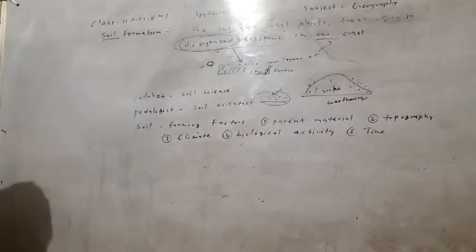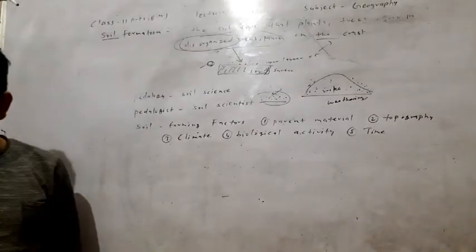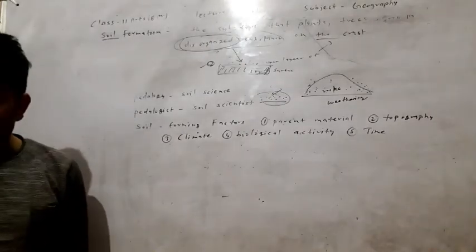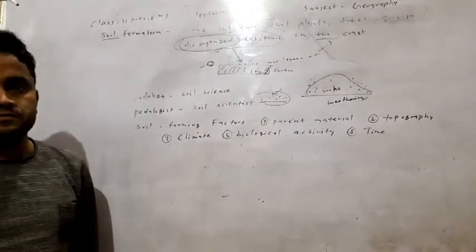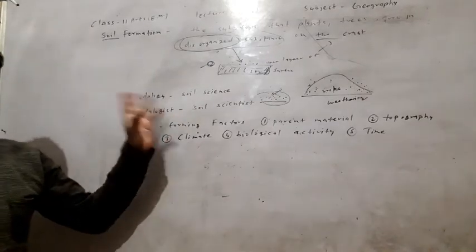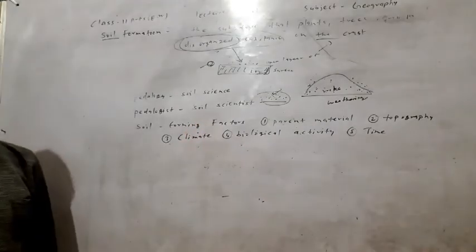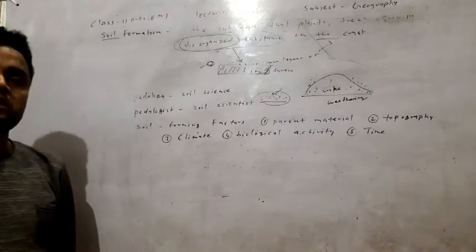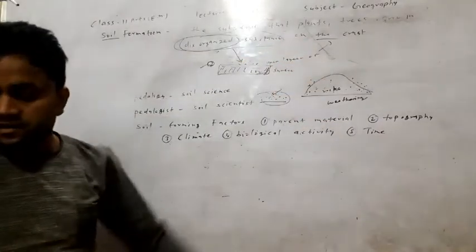Okay? Soil is a dynamic medium. It is not stable; it is a dynamic medium in which many chemical, physical and biological activities go on constantly. Soil is a result of decay. It is also the medium of growth of plants and trees.